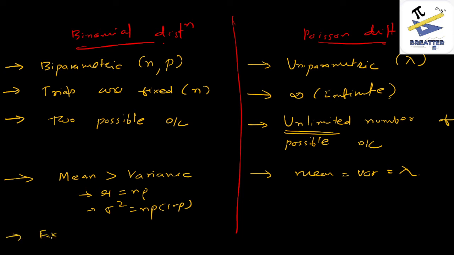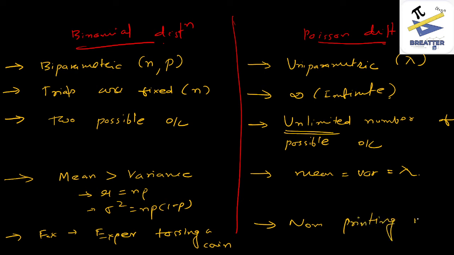If you write an example, then binomial has the experiment of tossing a coin, and here for Poisson we may write the number of printing mistakes. So these are the few key differences that exist between binomial and Poisson distribution.